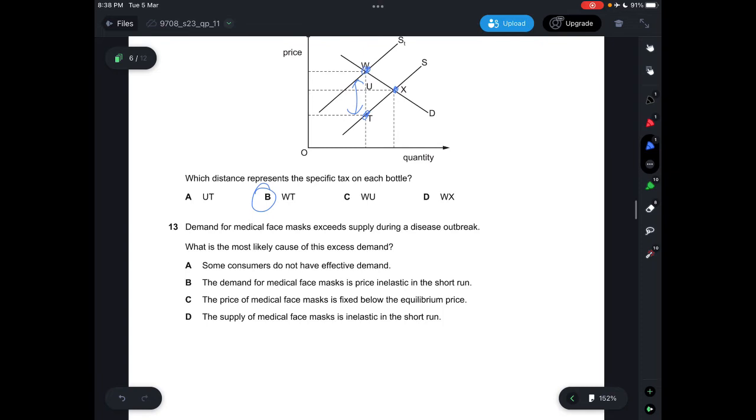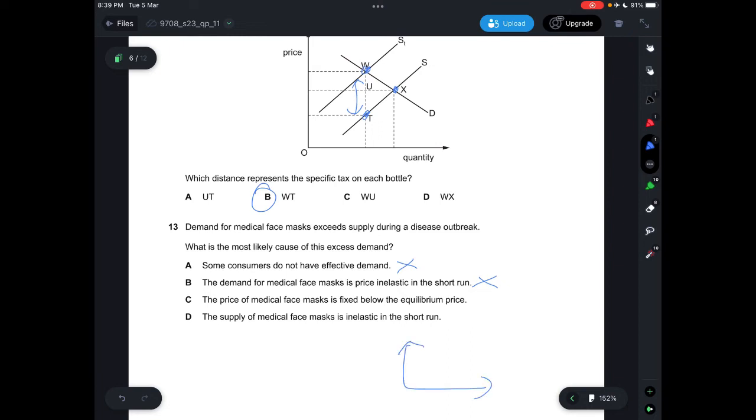Question 13. Demand for medical face masks exceeds supply during a disease outbreak. What is the most likely cause of this excess demand? Let's look at the four options. A says some consumers do not have effective demand, which is incorrect, as there is excess demand already, so it's effective. B says the demand for medical face masks is price inelastic in the short run, which is not the answer. C says the price of medical face masks is fixed below the equilibrium price. D says the supply of medical face masks is inelastic in the short run.